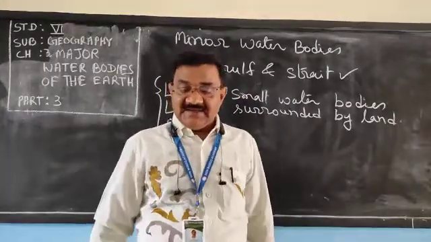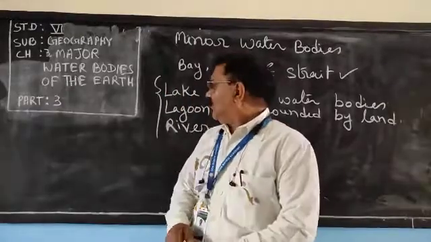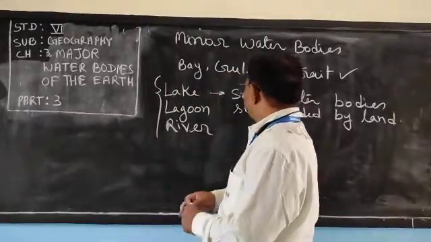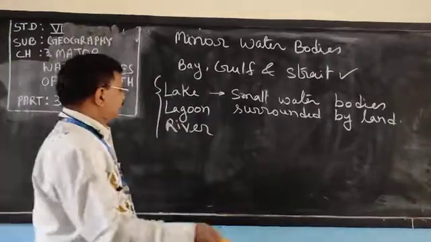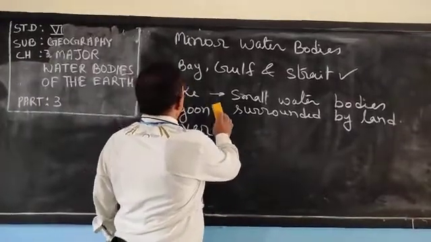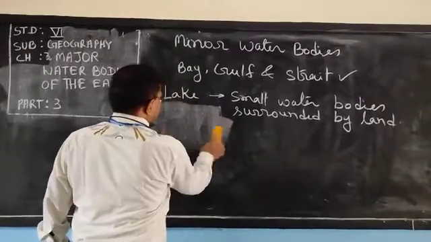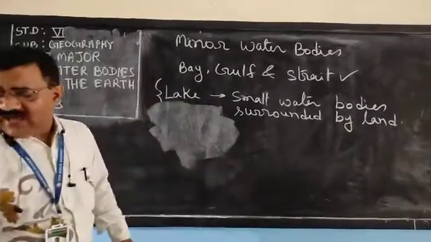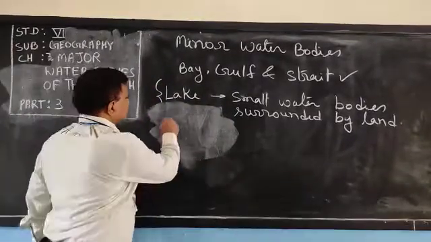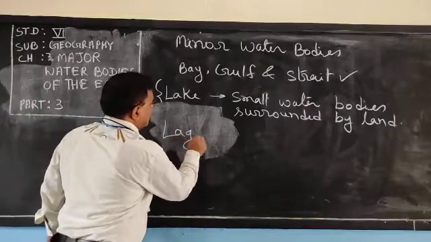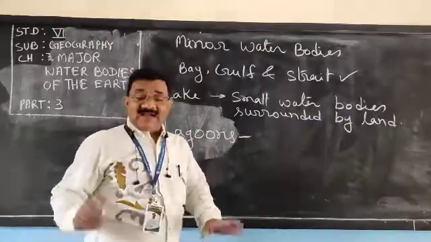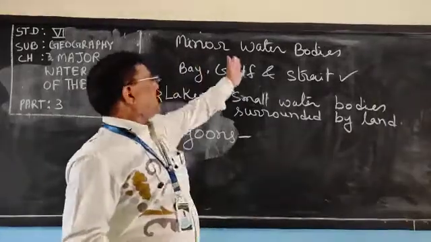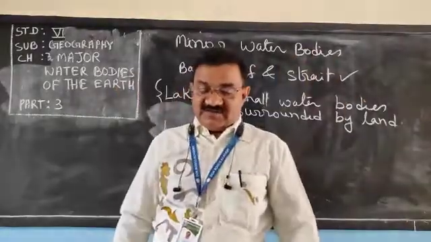Different lakes are there. Coming to the second part, lagoon. What are lagoons? They are similar to lakes. Naturally, they are minor water bodies, small water bodies.